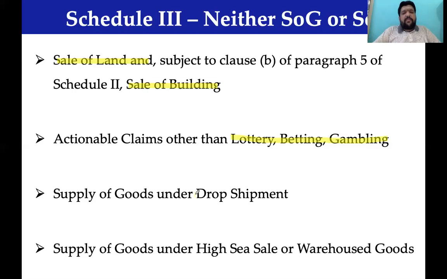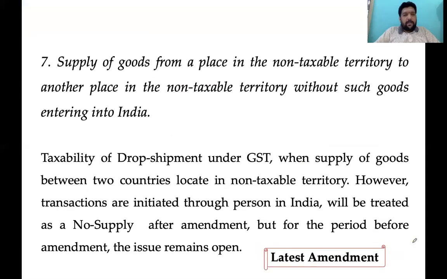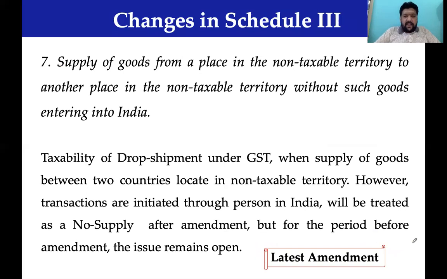An activity by name called drop shipment and high sea sales or warehouse goods sales, both are neither treated as supply of goods nor supply of services. As both of them are amendments, we will discuss in a little detail both activities, to start with. Supply of goods from a place in the non-taxable territory to another place in non-taxable territory without such goods entering into India.